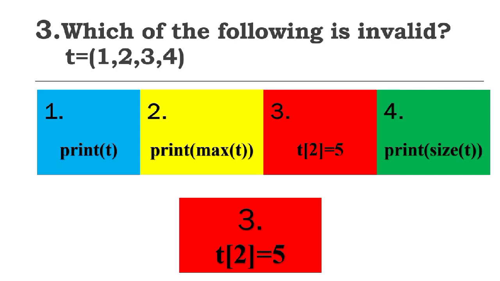Which of the following is invalid? There is a tuple 1, 2, 3, 4, and we are doing different kinds of operations. If you look at option 1, we are printing the tuple, absolutely valid. Printing the maximum element of the tuple is also valid. Look at option number 4, printing the size of the tuple, that is also valid. But look at option number 3, we are trying to change the value at index 2. Since tuples are immutable, we can't do this. So the invalid operation is option number 3.